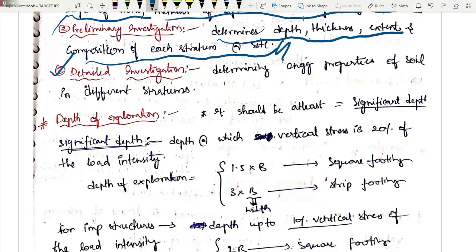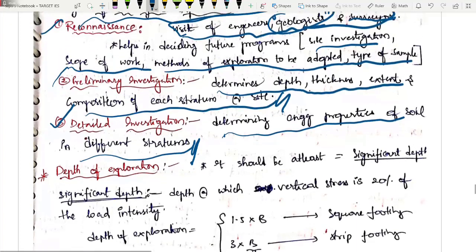What happens here? Here you collect the data, as well as you determine engineering properties of soil in different strata. Okay, so in different strata of different thickness, you will be collecting the soil, and also you will be checking the properties of it. That's it. Okay, I hope it is very clear for you.